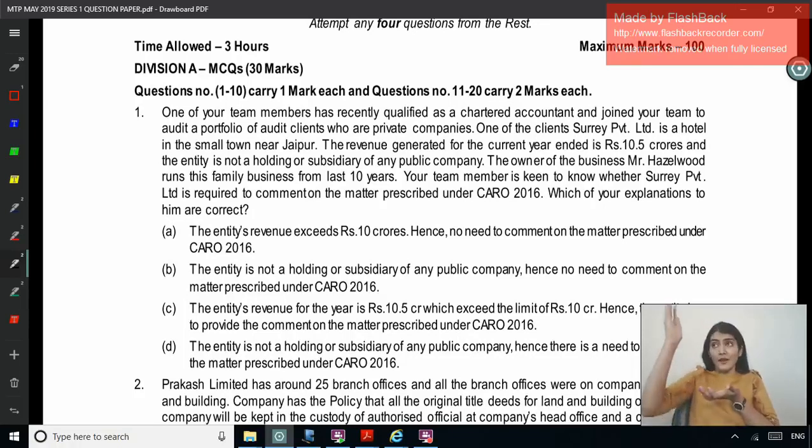So up to 1 crore, 1 crore, 10 crore: if all these three numbers are within the limits, then CARO is not applicable to a private company. But in this question, how much is the revenue? 10.5 crore, which is exceeding the limit of 10 crore. So hence CARO would be applicable. This we've already analyzed before seeing the options.